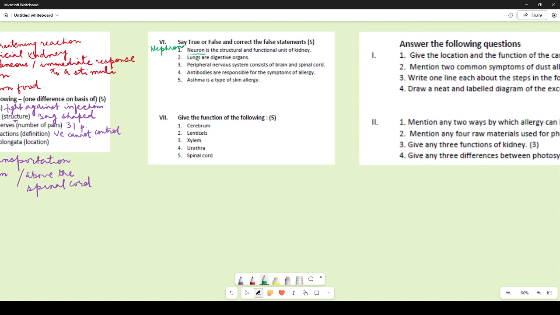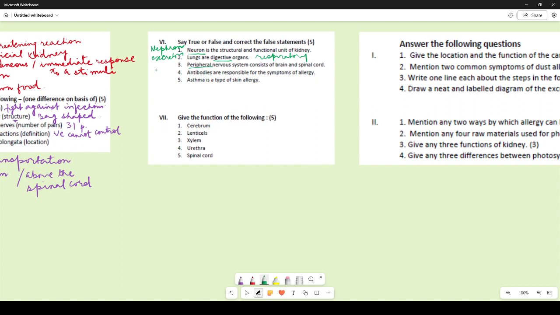Lungs are digestive organs. Now either you could have written any of the organs like stomach, intestines are digestive organs, or you could have written lungs are excretory organs or respiratory organs. Both of them are correct, but they are definitely not digestive organs. Peripheral nervous system consists of brain and spinal cord.